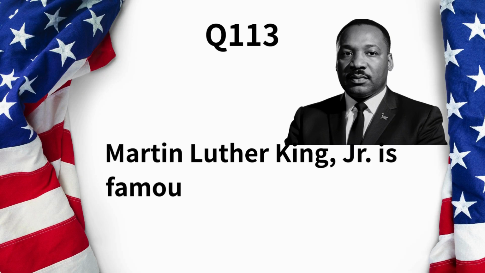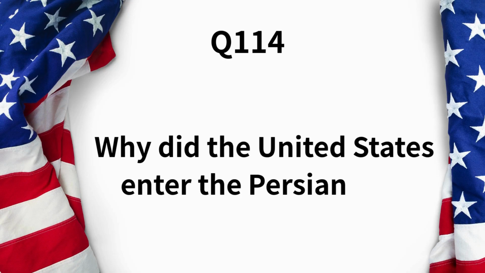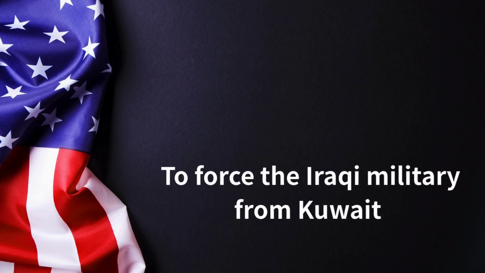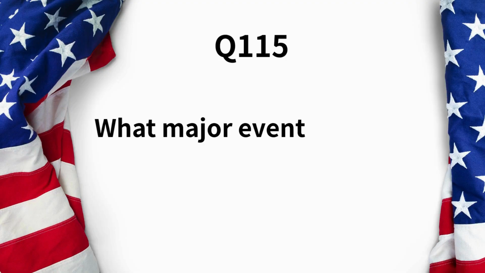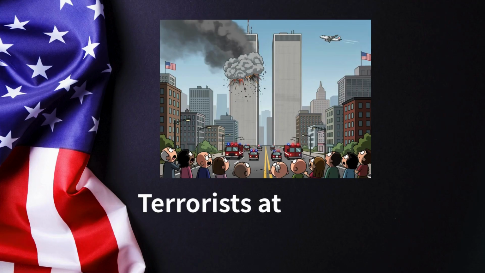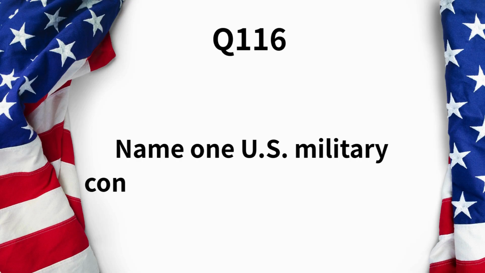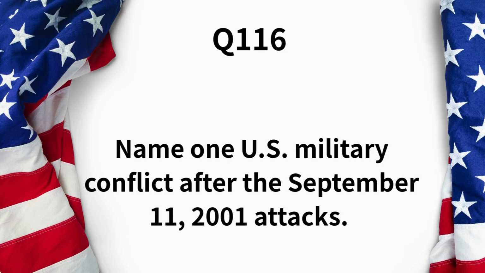Martin Luther King Jr. is famous for many things. Name one. Fought for civil rights. Why did the United States enter the Persian Gulf War? To force the Iraqi military from Kuwait. What major event happened on September 11, 2001 in the United States? Terrorists attacked the United States. Name one U.S. military conflict after the September 11, 2001 attacks. War in Iraq.